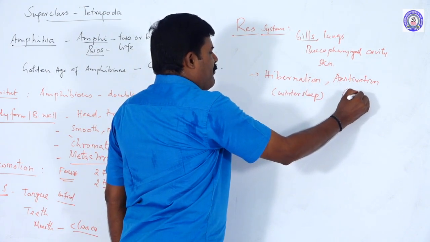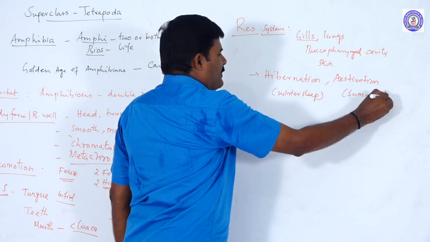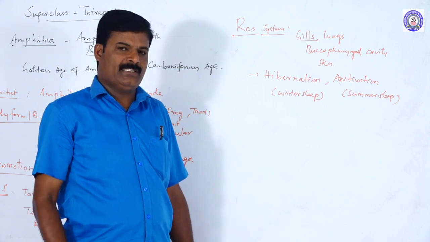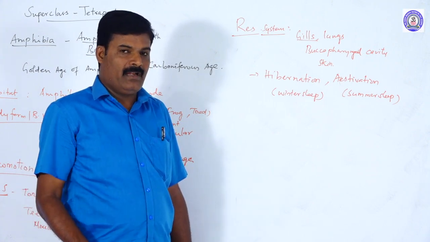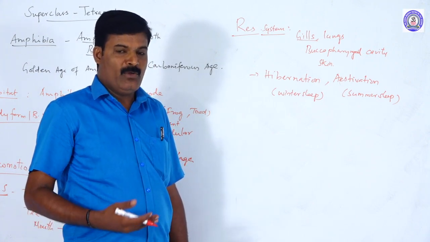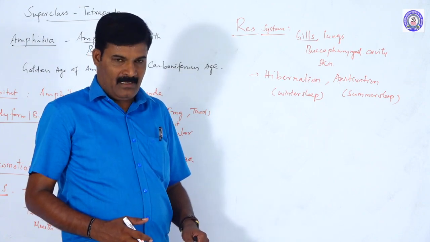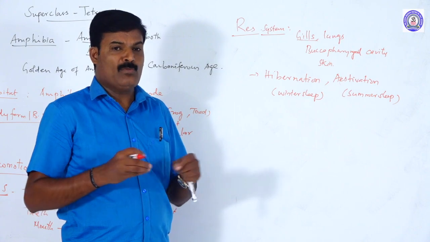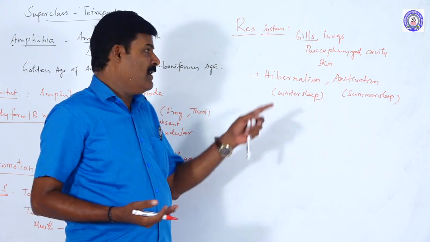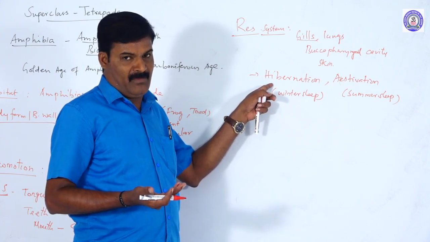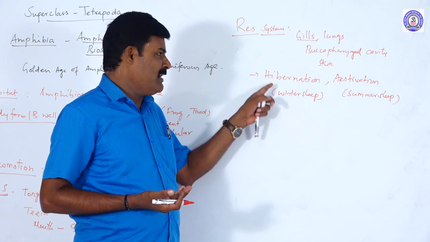Estivation means summer sleep. During extreme cold conditions, the frog cannot tolerate the cold. During that time, they remain in a dormant, inactive stage. They are not able to come out because of the extreme cold. These are called cold-blooded animals, or poikilothermic animals.